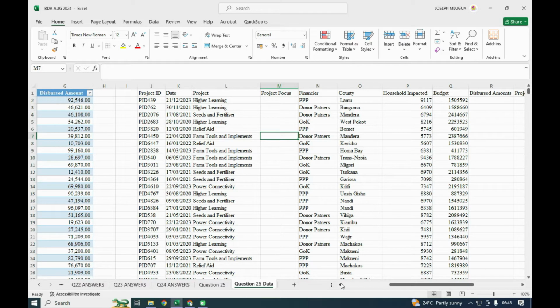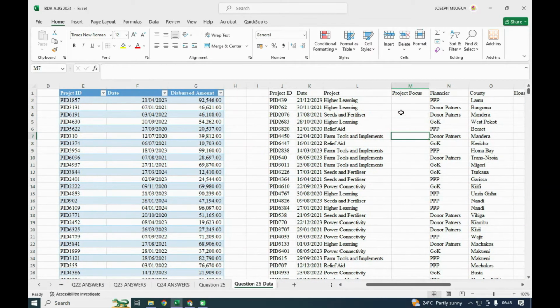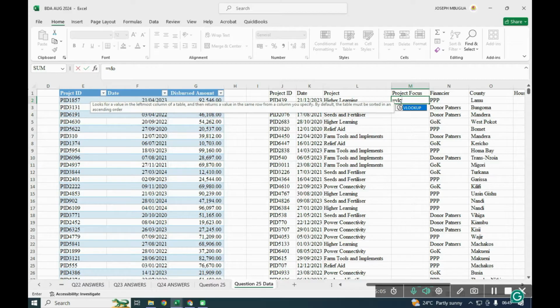So we now need to put these project focus values so that they can match with what we have there. The projects match with the project focus, and that's where the VLOOKUP comes in. We shall apply the VLOOKUP formula. Remember, VLOOKUP looks for the value in the leftmost column of the table and then returns the value in the same row from the column specified.